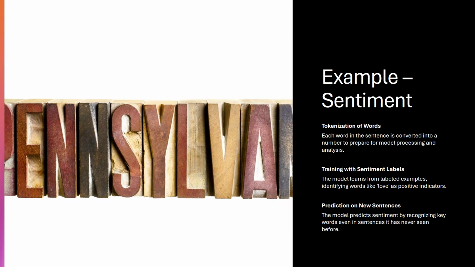Take the sentence, "I love this product." Each word is turned into a number. The model is trained with labeled examples and learns that love signals positivity. Later, when it sees "this is terrible," it recognizes terrible as negative and predicts the review is negative, even if it's never seen that exact sentence before.